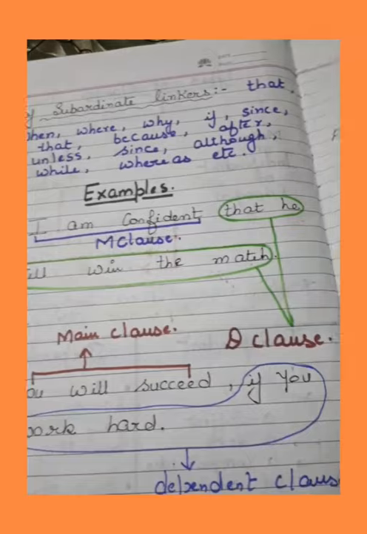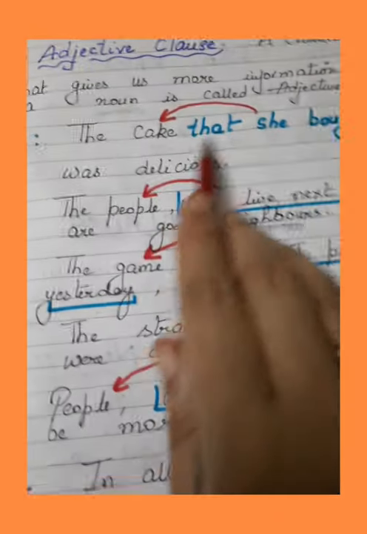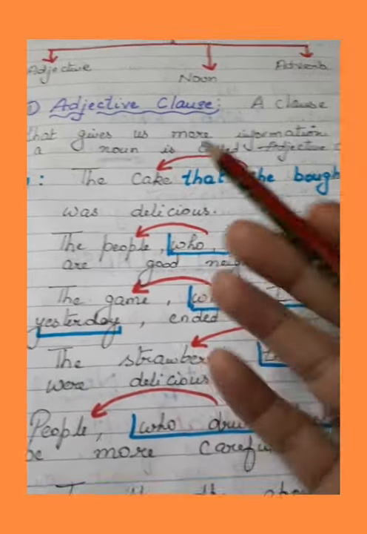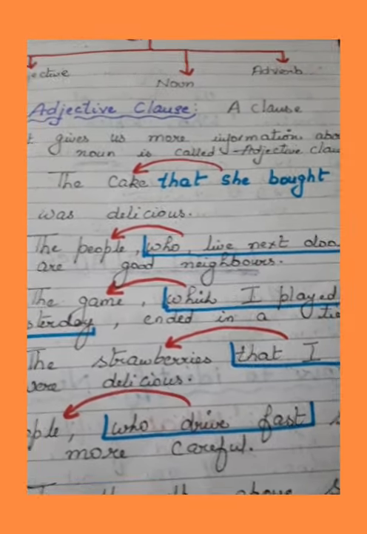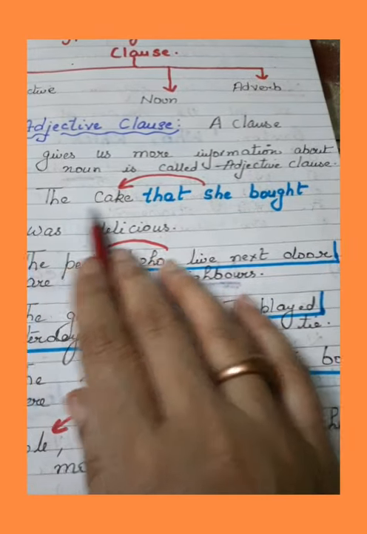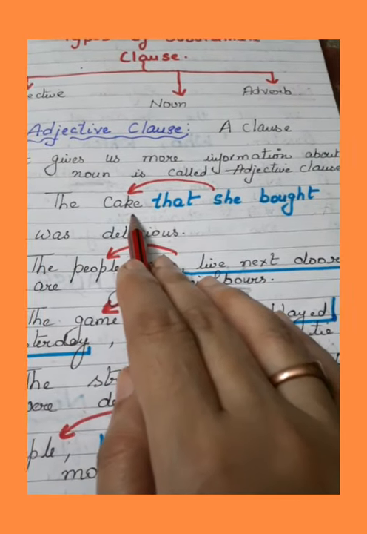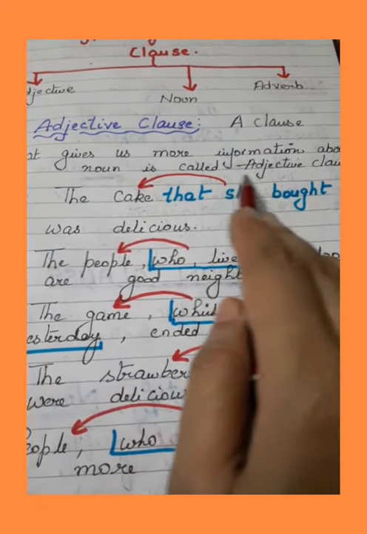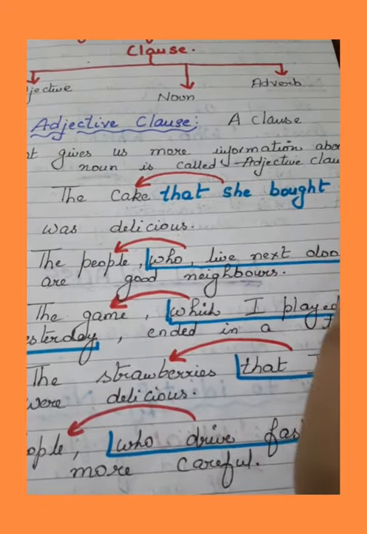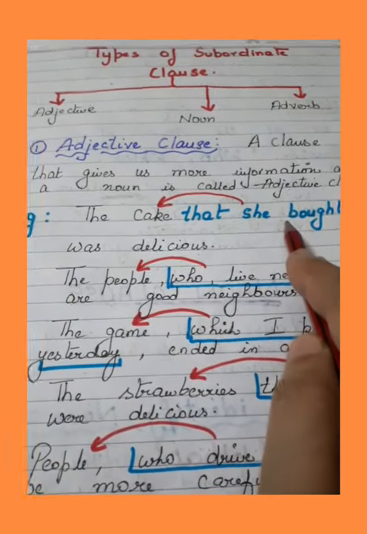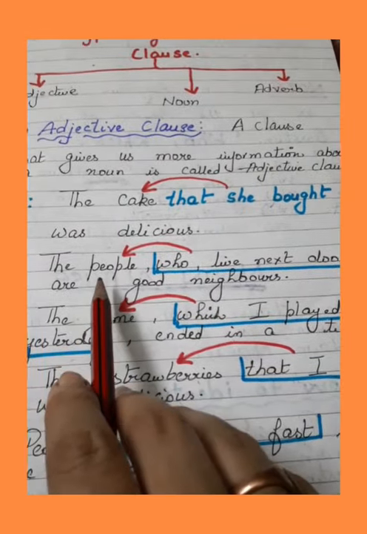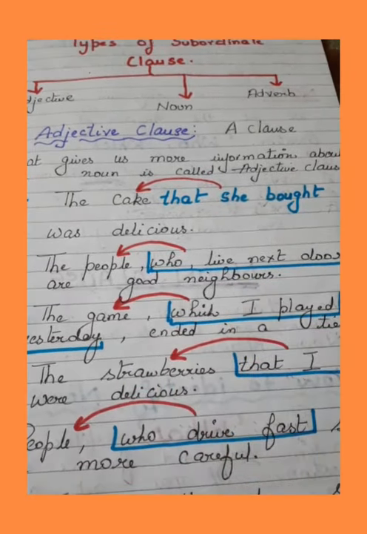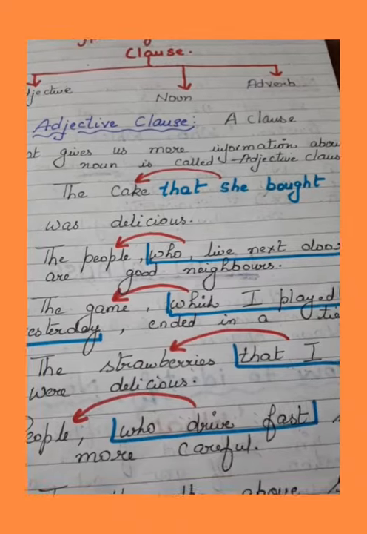Now let us see. First of all, it is said the cake that she bought was delicious. इसको question बनाकर देखो. आपको who या which से question बनाना है. ठीक है. The cake was delicious. Which cake? कौन सा केक? That she bought. Means ये जो dependent clause है, it should be the answer of your question. Now next is the people who live next door are good neighbors. Which people are good neighbors? Who live next door.